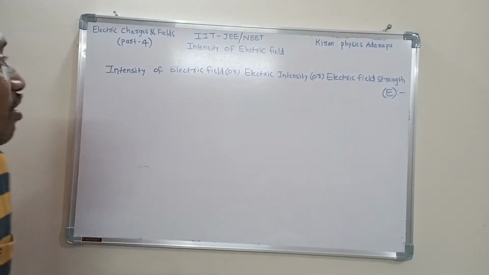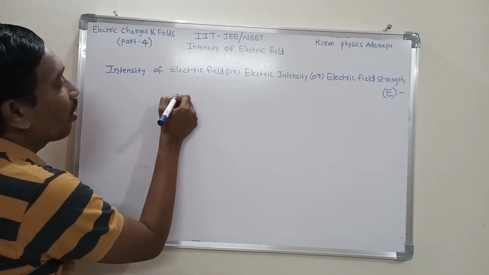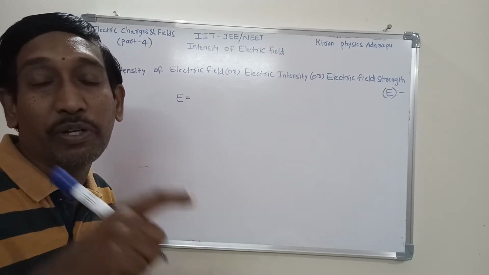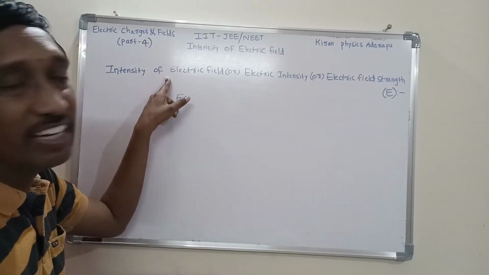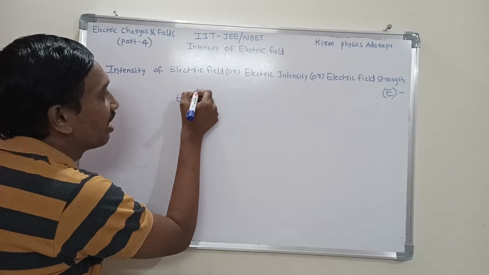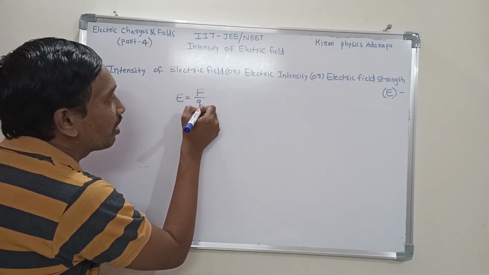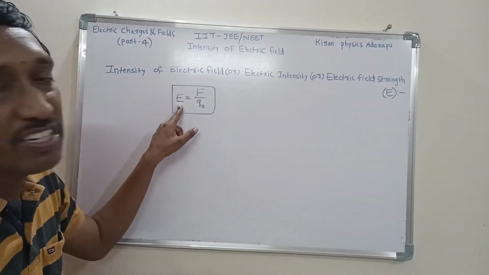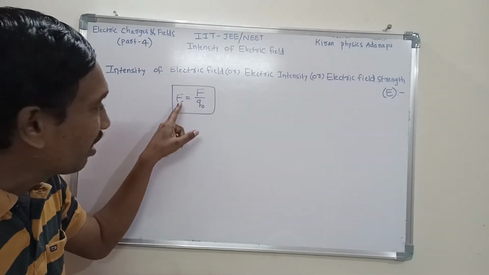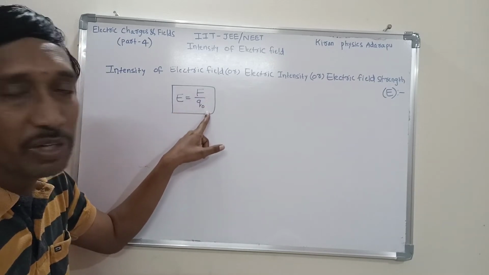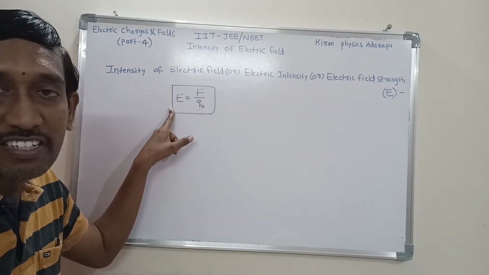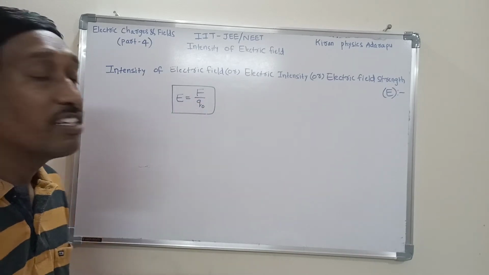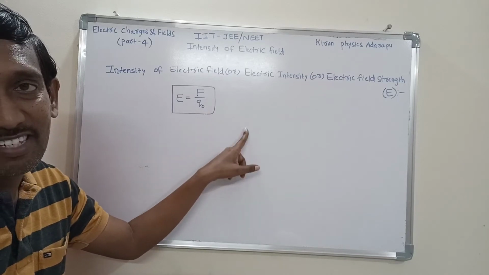From the definition, what is the expression for electric intensity? The experienced electric force per unit test charge is called electric intensity. That means electric force per unit charge is called electric intensity. This is a simple expression for electric intensity. From the definition, E is equal to F by Q naught. Here E stands for intensity of electric field, F stands for electrical force, and Q naught stands for the positive unit test charge.